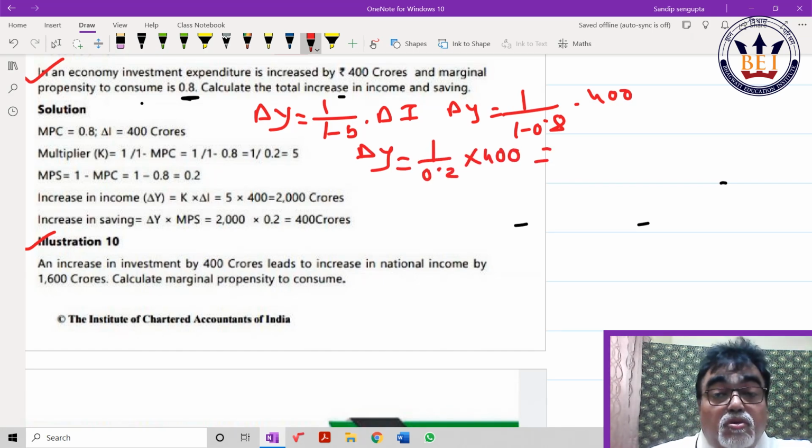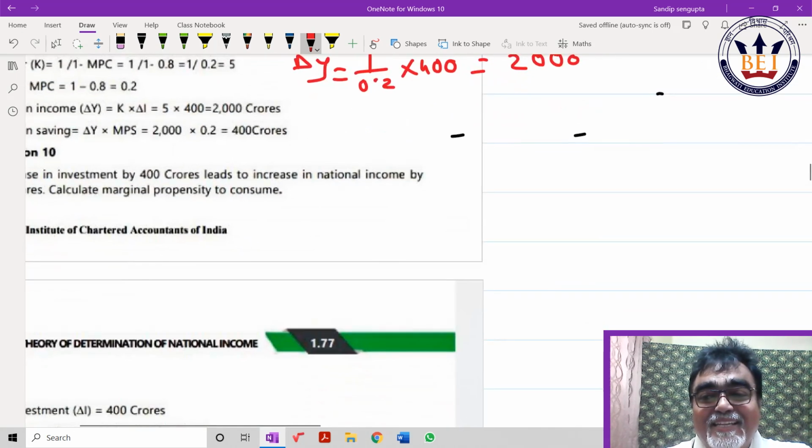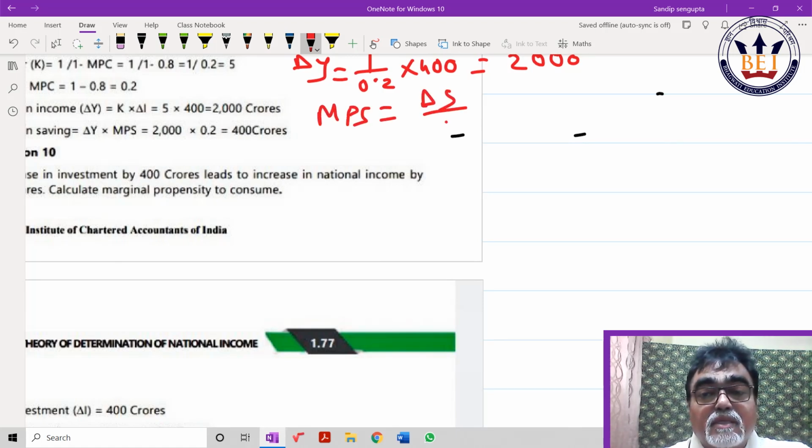They ask you to find out change in saving also. How do you find out change in saving? MPS we know is del S by del Y. So change in saving, can I write MPS into del y? What is MPS? They have given 0.8.